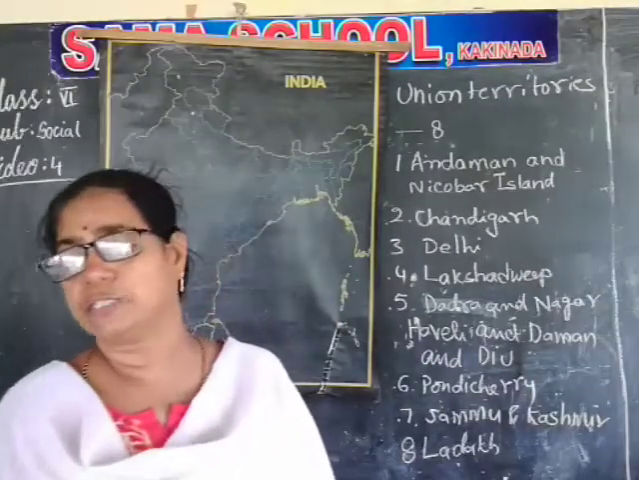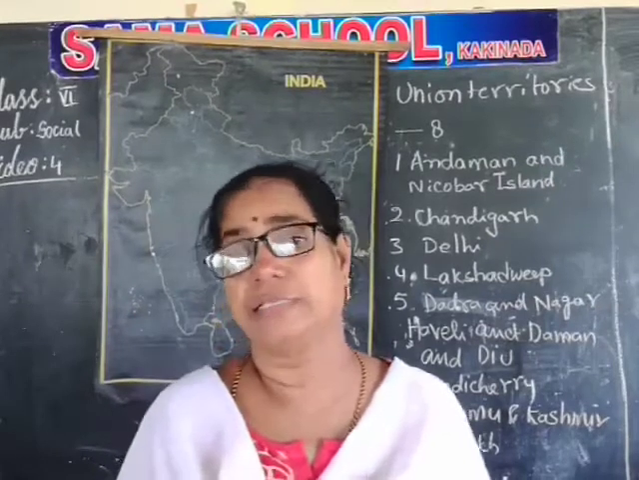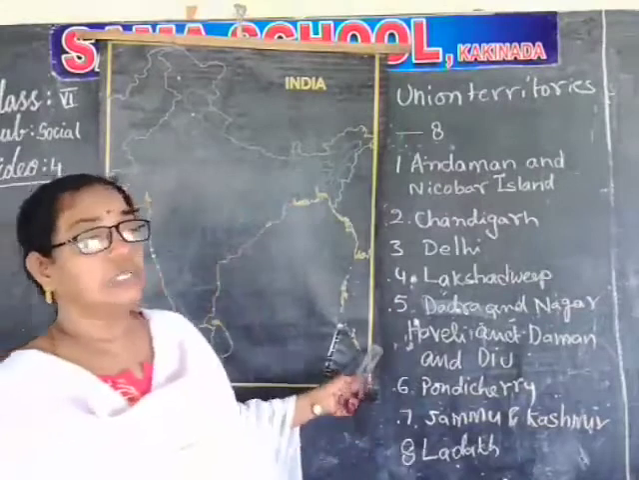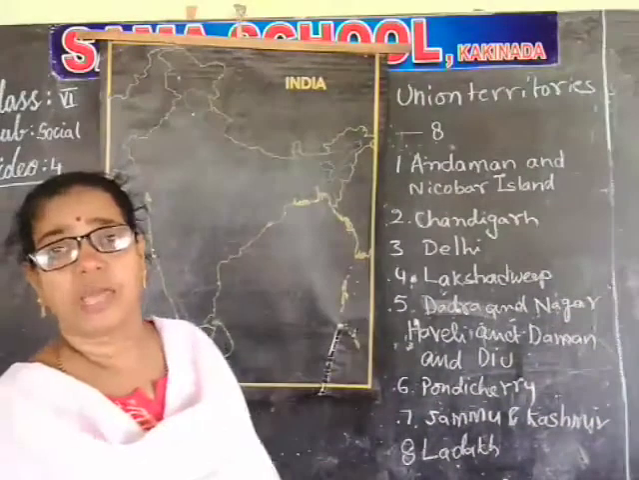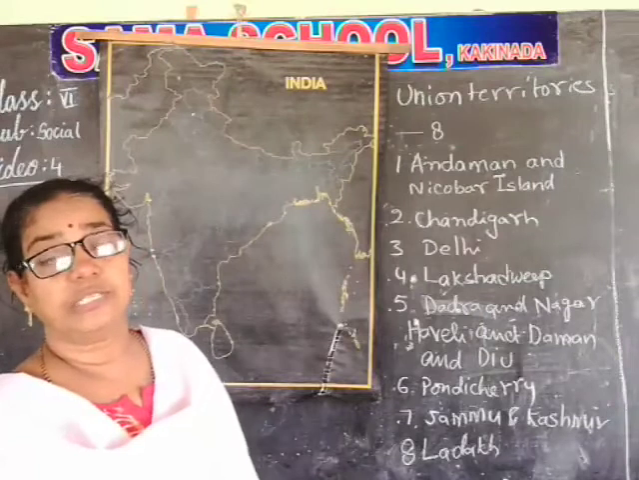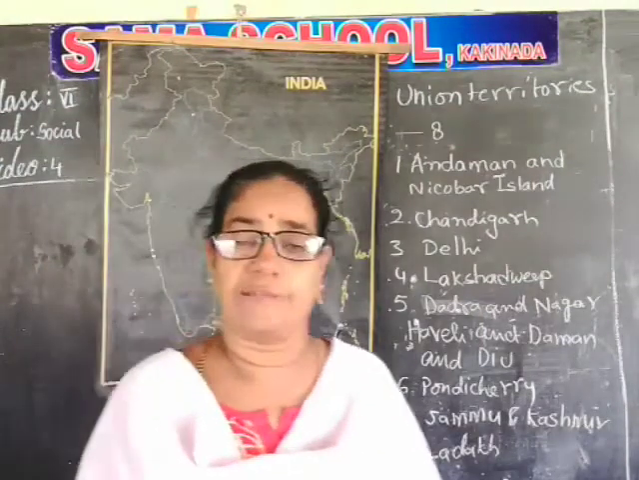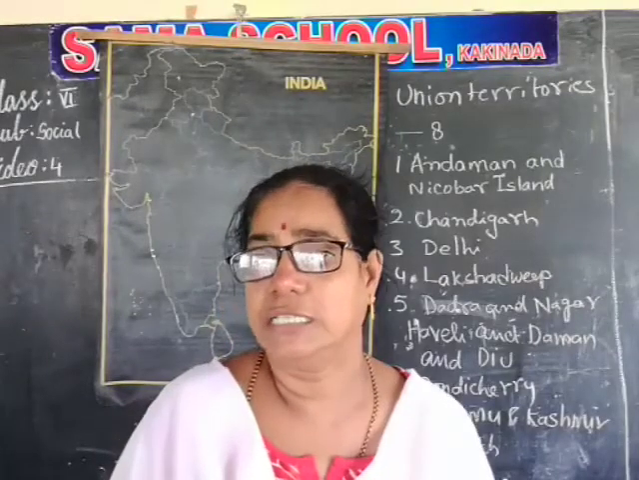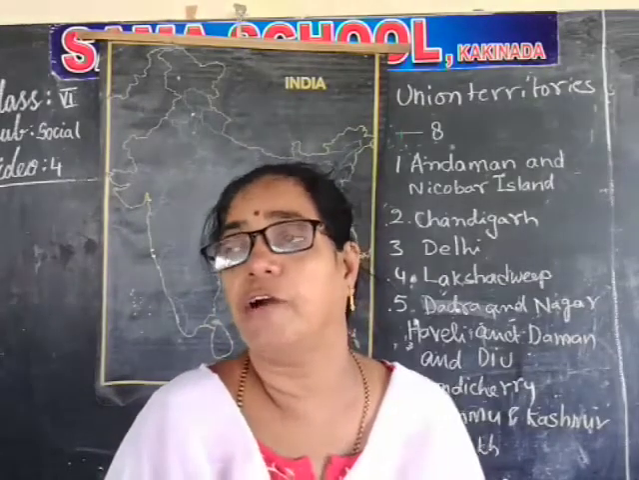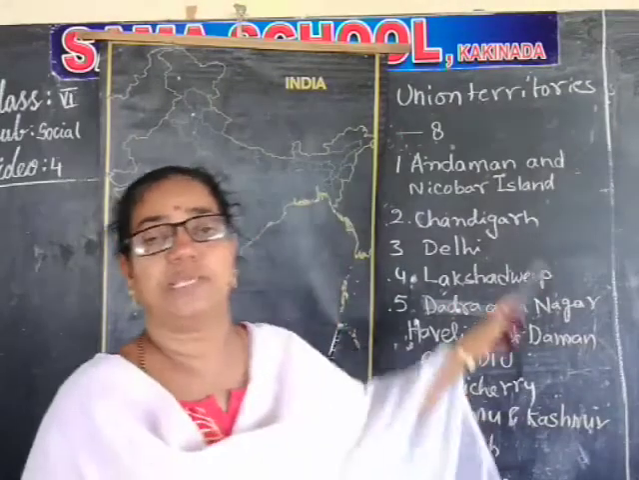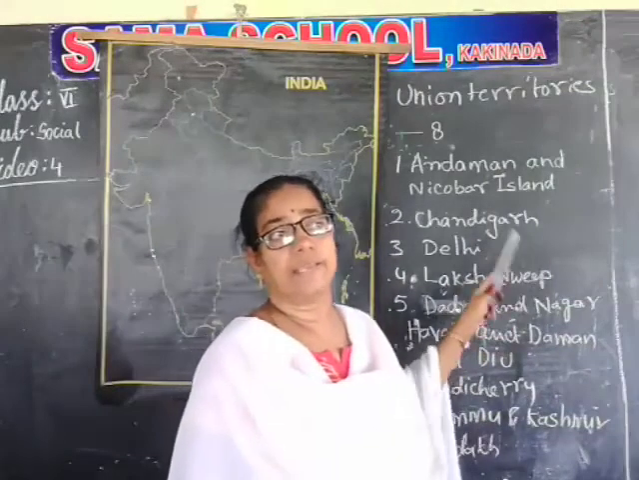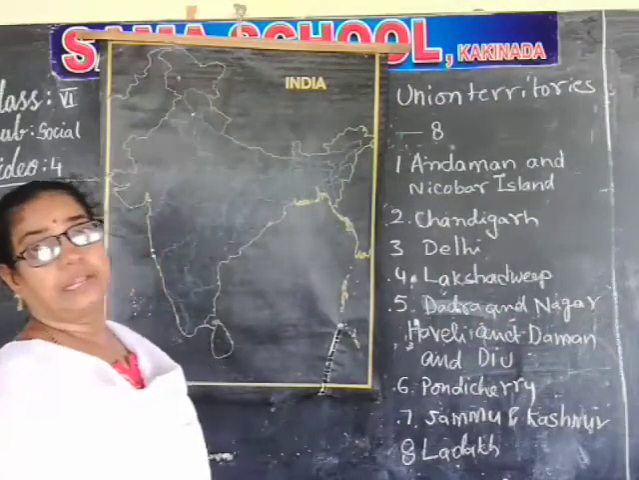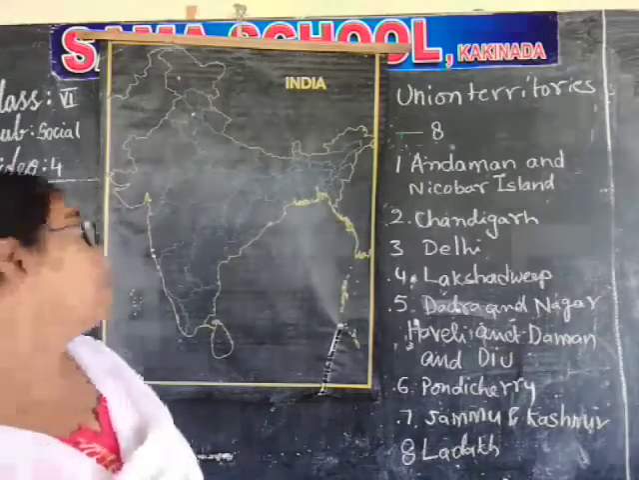What is the difference? A state is one part of India, the country. But why are these called union territories? Union territories have a special feature. They do not have a state government. They only have one government, that is the central government. These places are ruled directly by the central government. We will learn a little about the central government later.